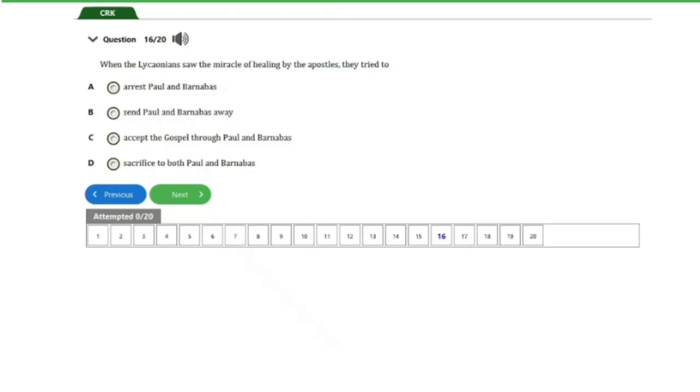So let's head on to the next question, guys. So we have here question number 17. It says, one of the following was not considered as a criteria for the selection of the 12th disciple. We have A. Witnessing the baptism of Jesus Christ by John the Baptist. B. Possessing the gift of speaking in tongues. So guys, we've answered this question before. The answer to this question is option B here. That's possessing the gift of speaking in tongues. So that's it for this question.